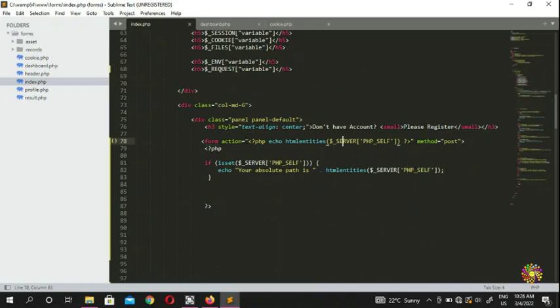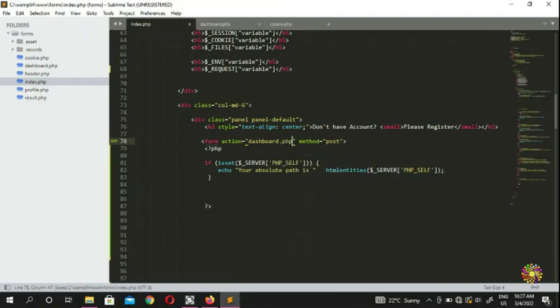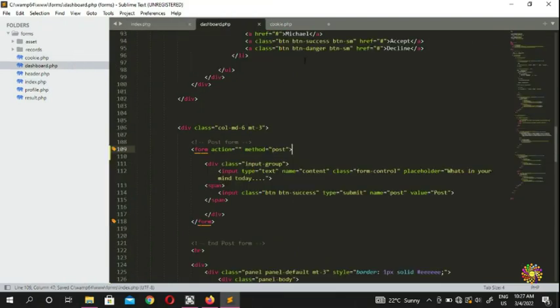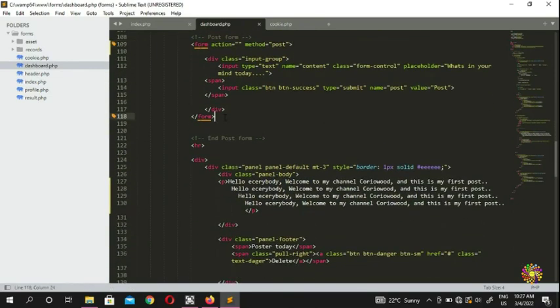Where it says echo, we want to go to the dashboard, say for example dashboard.php, because we want to leave here and go to the dashboard, inside the dashboard under the form.